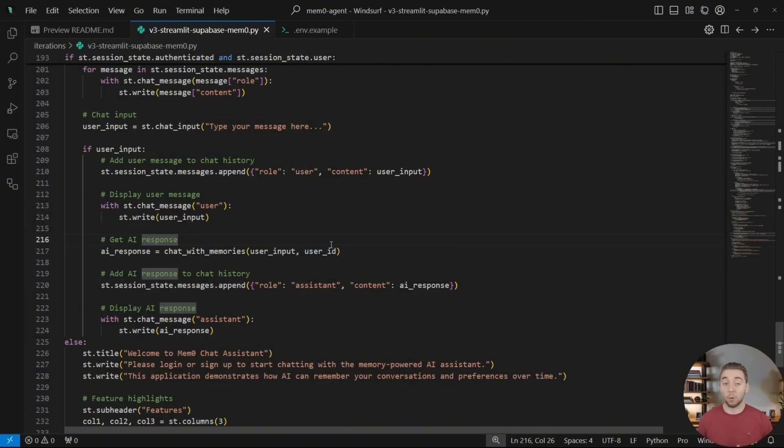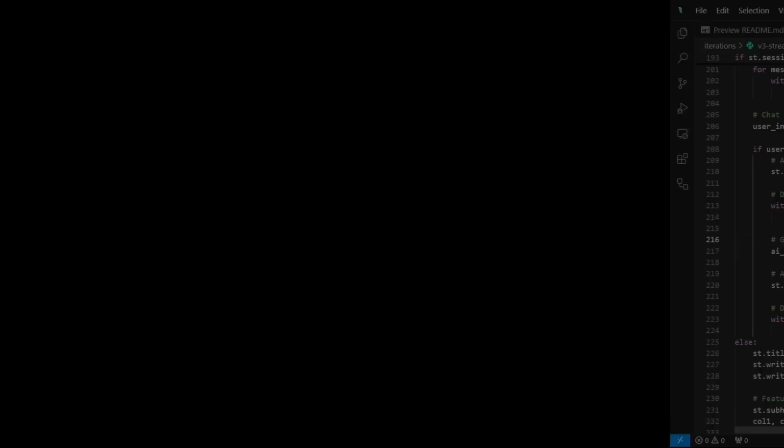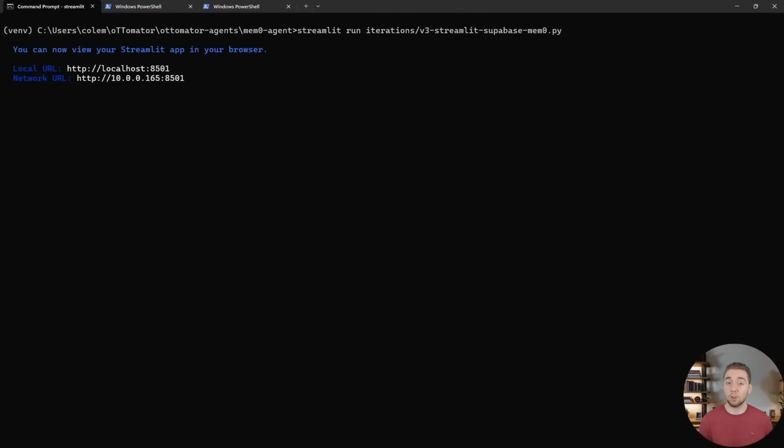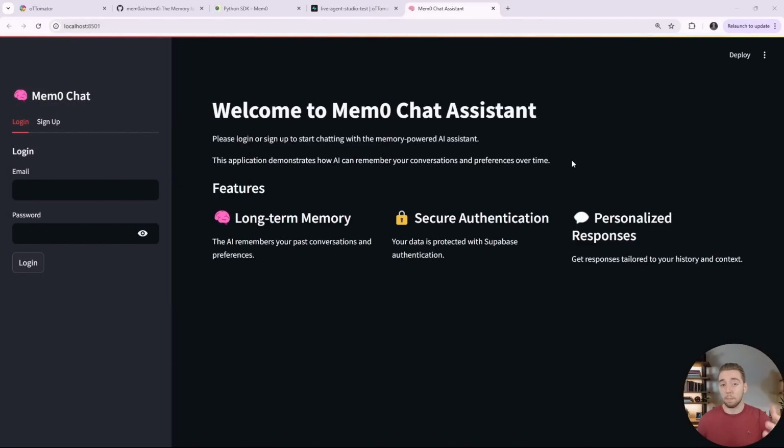So now armed with this, let's try it out. I'll show you how this works. I'll use a couple of different test accounts in the user interface to show how it remembers things differently depending on which email I'm signing in with. For version 3, because it's a Streamlit app and not a regular Python script, we're running it with the command streamlit run and then the path to version 3. That'll automatically open up this page in our browser, where we can now log in on the left-hand side.